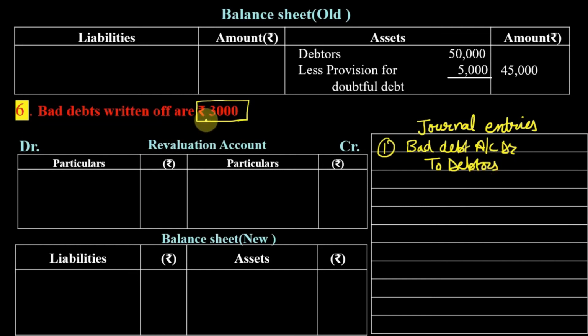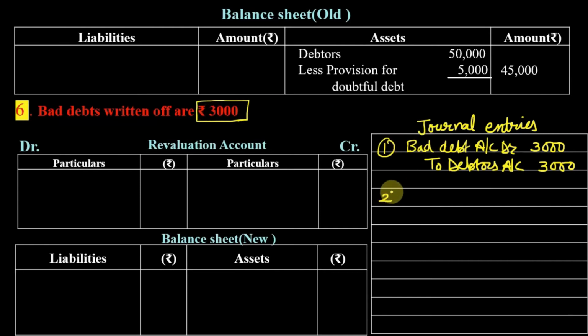So how much is our bad debt? 3,000. Why is bad debt account debited? Because it is a loss. And why is debtor account credited? Because the bad debts are going to decrease the debtors. So asset is decreasing. That's why debtor account is credited. So this is the entry for bad debt.